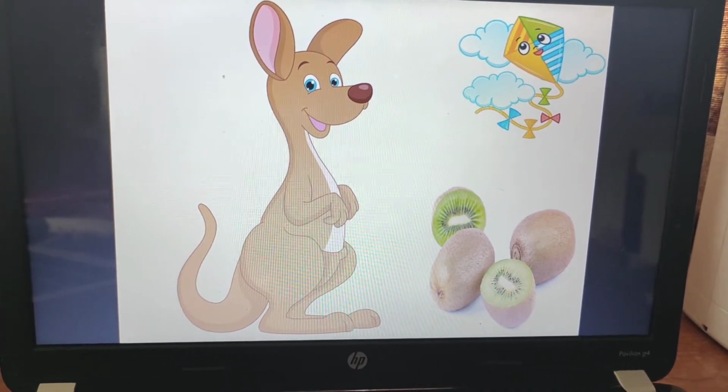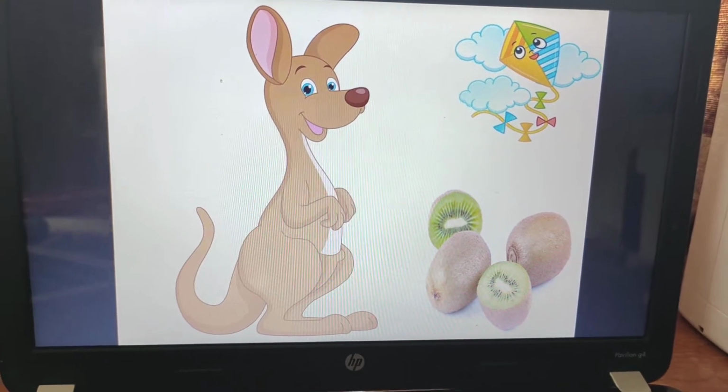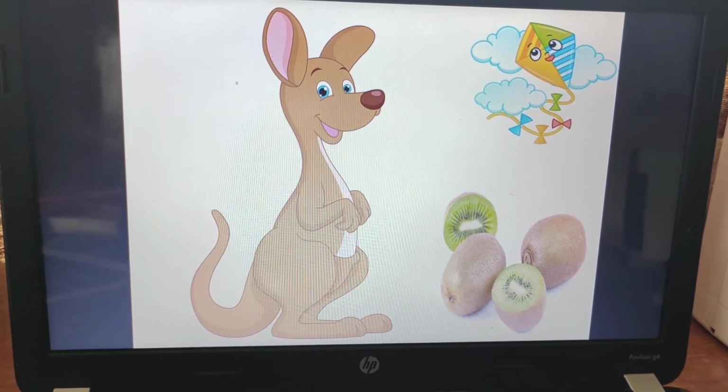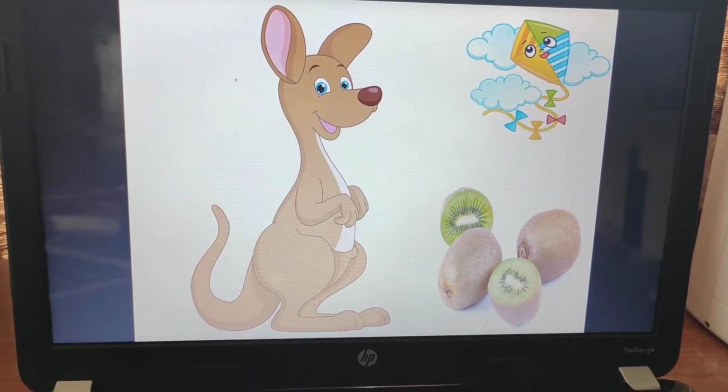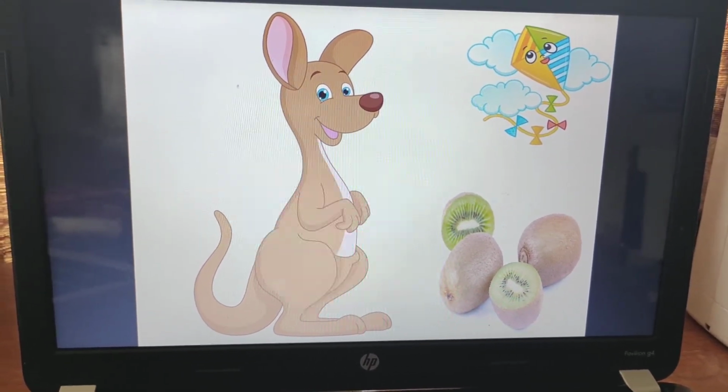Kevin the kangaroo smiles bright. So he ate the kiwi and it was very sweet and he felt very happy and he smiles bright. So that is the story of Kevin the kind kangaroo.